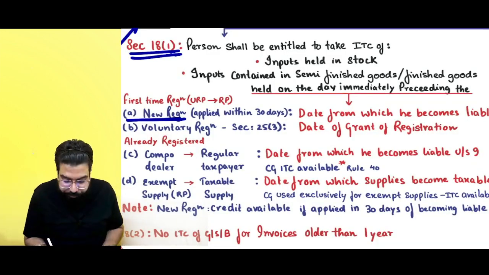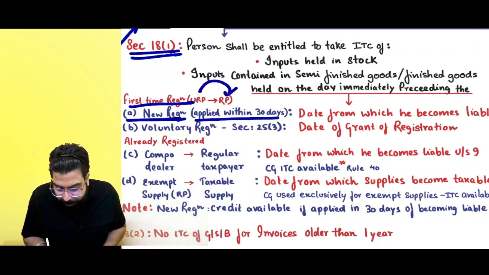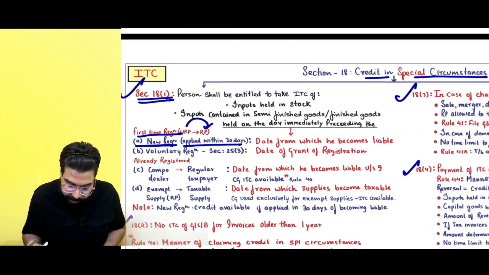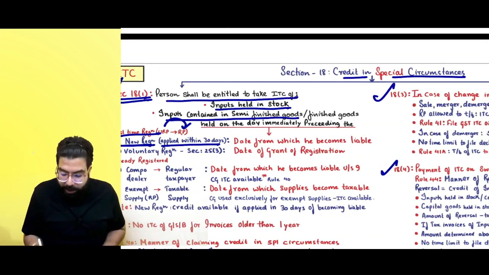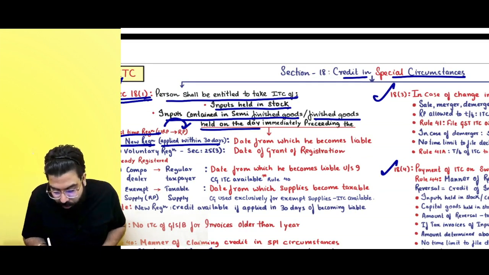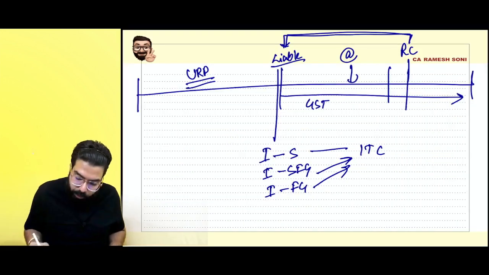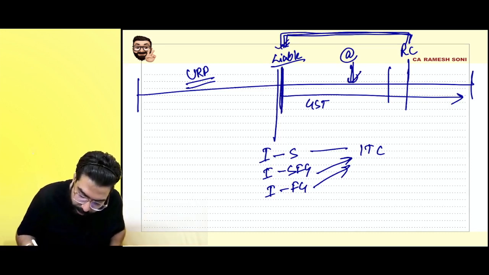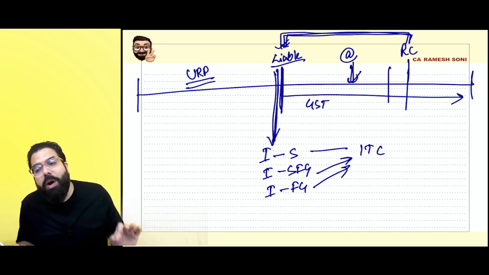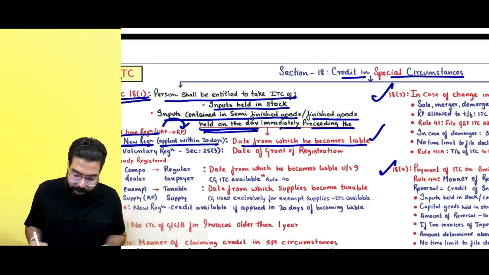New person, first time registration, unregistered person to registered person, has applied within 30 days. Then the person shall be entitled to take input tax credit of input held in stock, input contained in semi-finished goods, and input contained in finished goods, held on the day immediately preceding the date from which he becomes liable. So, if I have applied within 30 days, the registration certificate will be valid from here. One day before you became liable, whatever is your stock, of that you can take the credit. Done, sir. Point is clear.